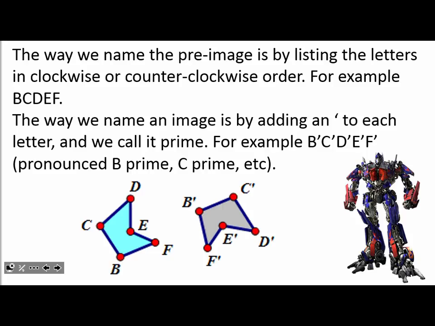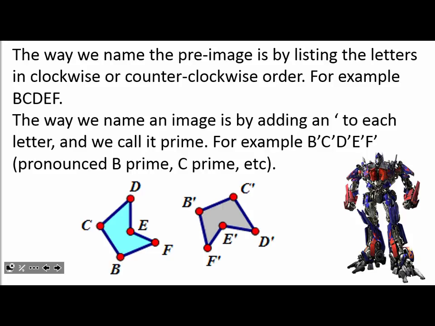But once again, if it's a letter by itself, that's the pre-image. If it's a letter with a little apostrophe, which we call prime, that's the image. So pre-image and image. For the screen, I'll be using color. Some of them will be blue, some of them will be red, black. But I can use color on the screen so we can easily see it.